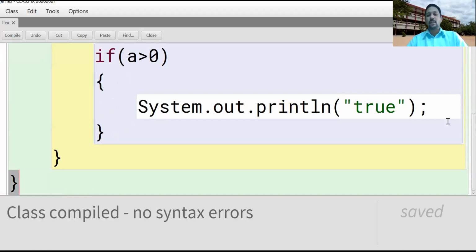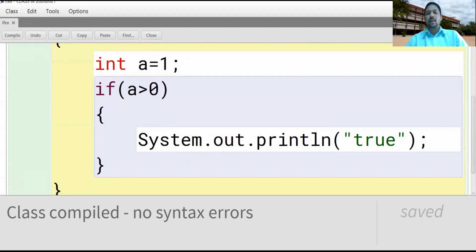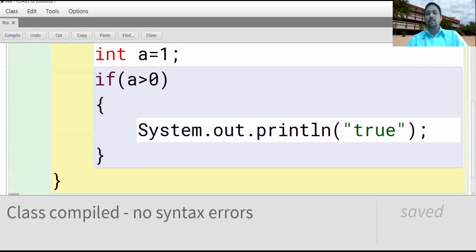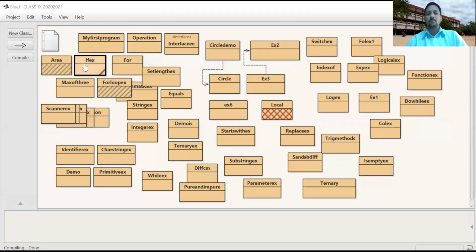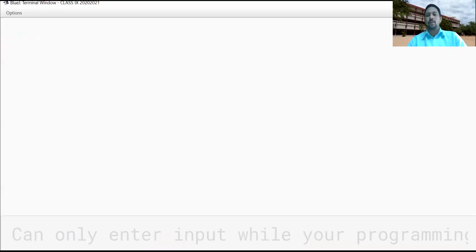No syntax errors. So here what is a value? 1. Is 1 greater than 0 or not? Yes, 1 is greater than 0. If the condition is true, it will enter into the block and execute the set of statements written by you. Only one statement is written by you. So in this case the output is true.